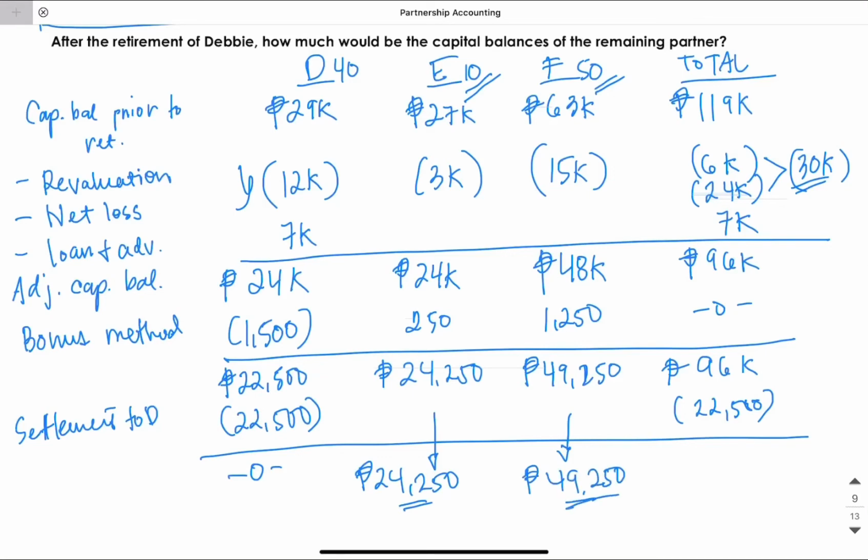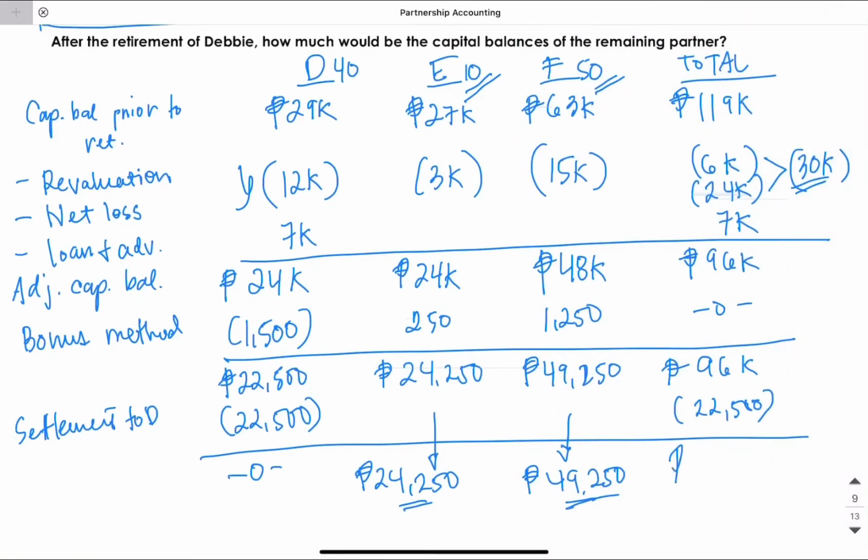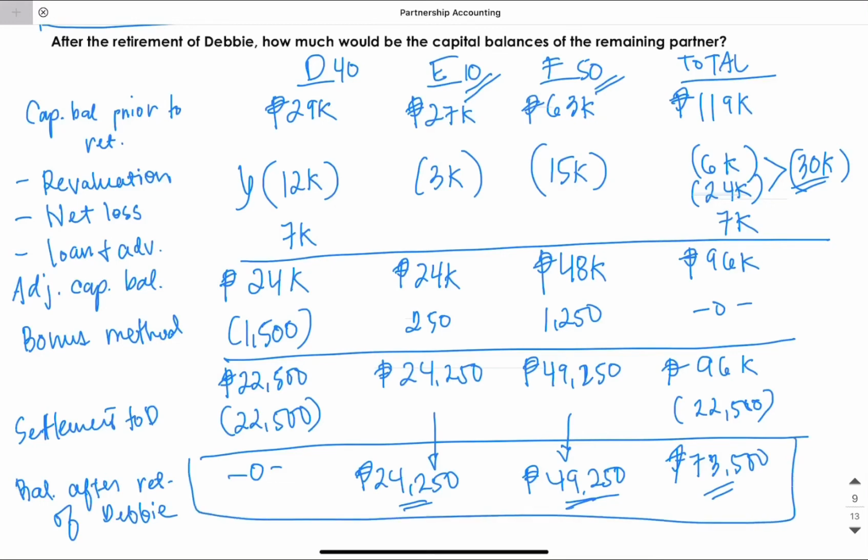This one, 96,000 less 22,500, is 73,500. So this is the total partnership capital after the retirement of Debbie. So these are the balances after retirement of Debbie. These are your final answers. So that's it for partnership retirement.